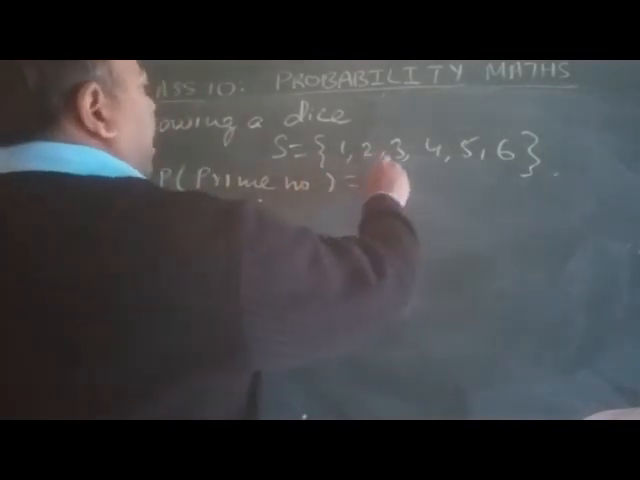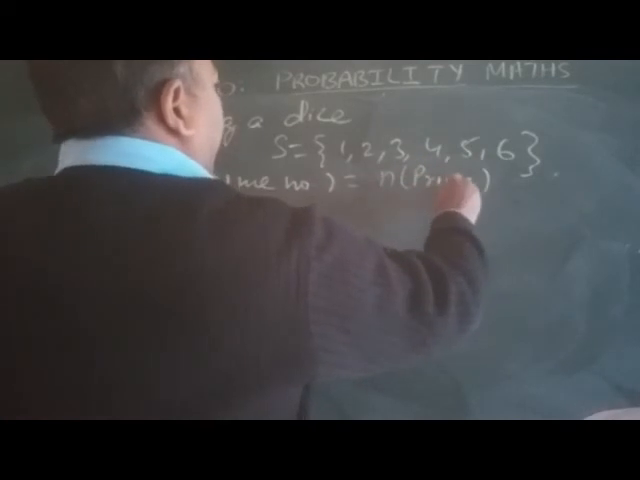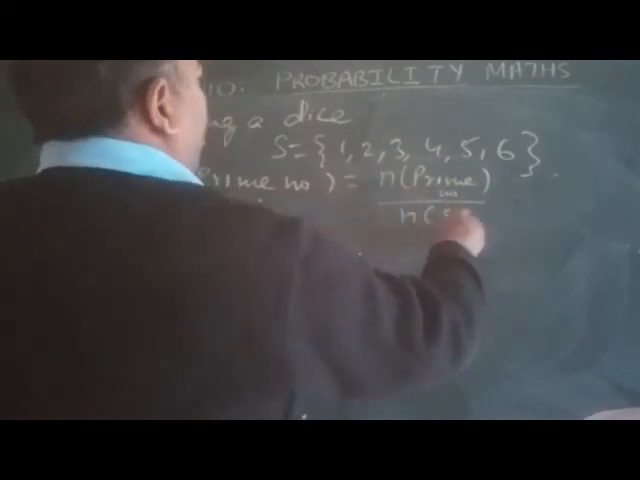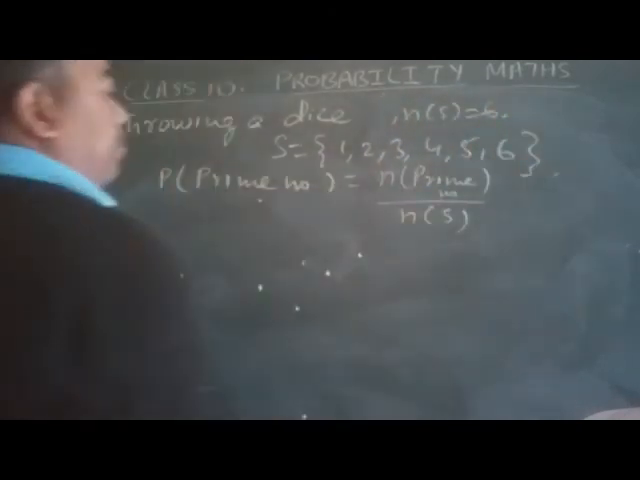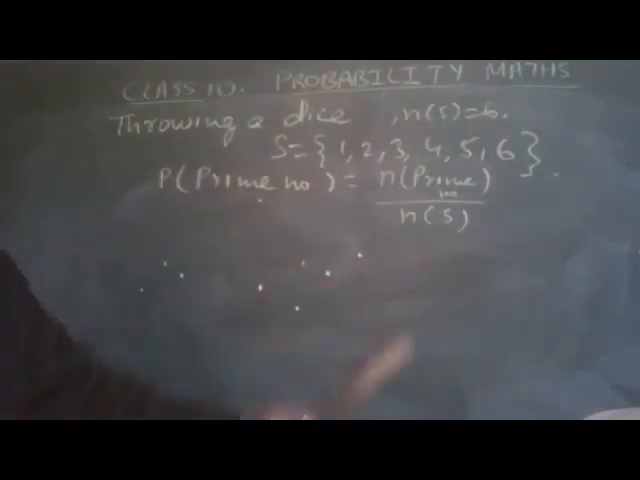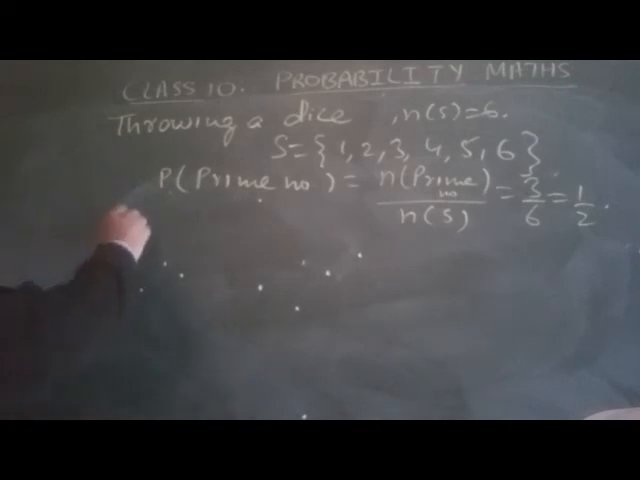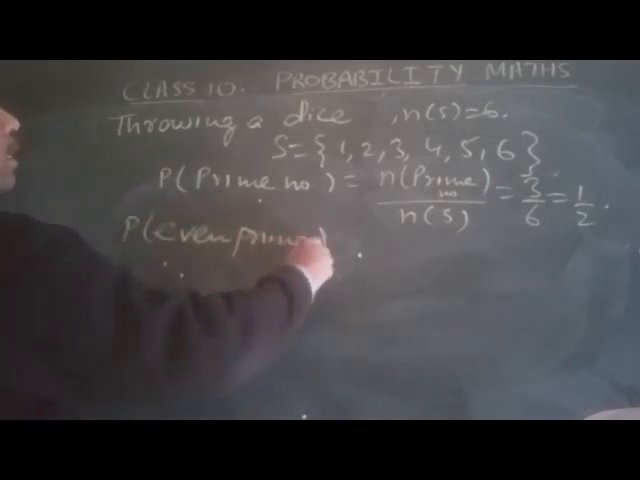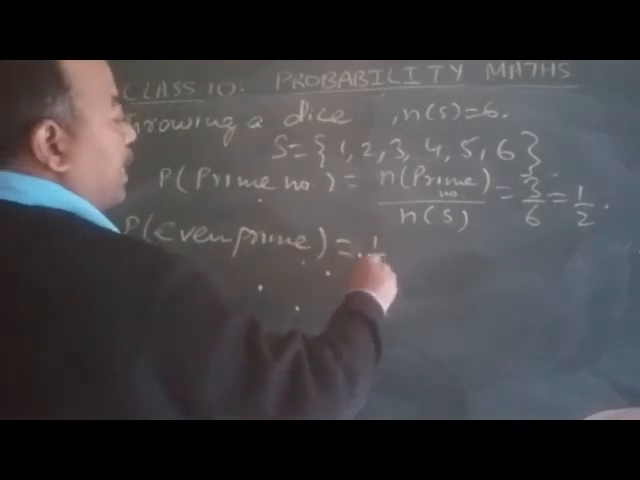So here, the number of prime numbers by total. What is the total? The total is 6. The prime numbers are 2, 3, 5. 3 numbers are there, so 3 by 6, 1 by 2. What is the even prime? Only 2. So it is 1 by 6.